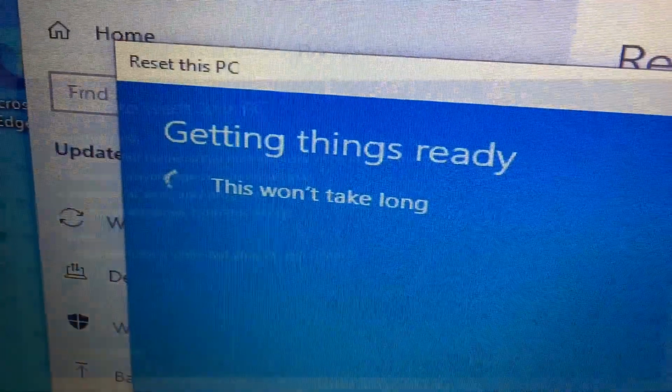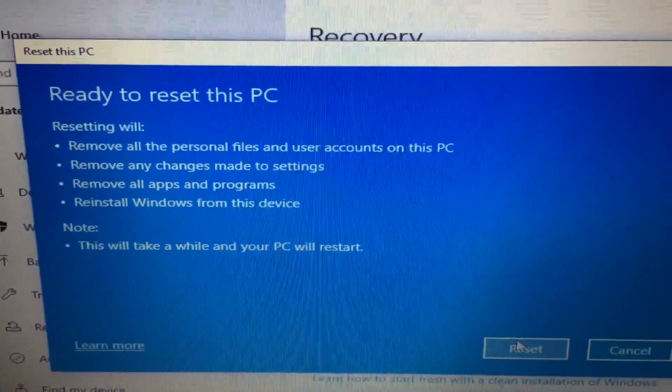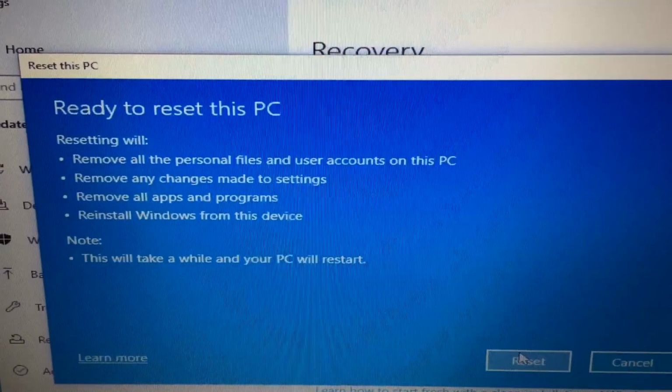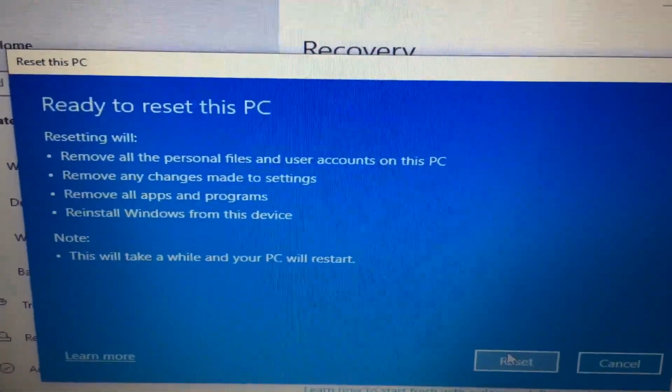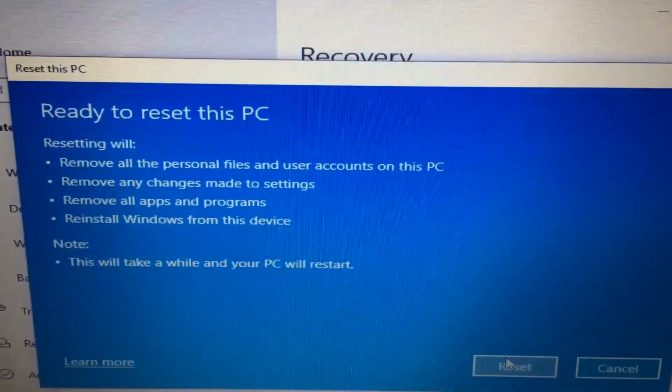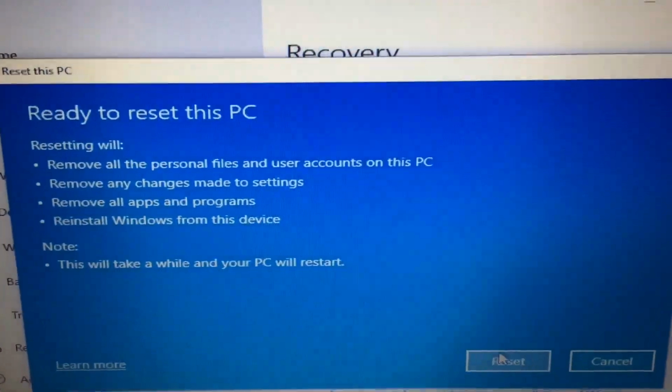Click Next. Once you have confirmed this, click Reset. This will erase all the information on the PC and make it just like new. So if you're selling your computer or something, it will get rid of all your personal information.